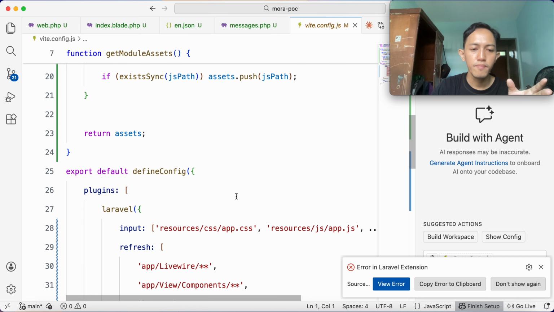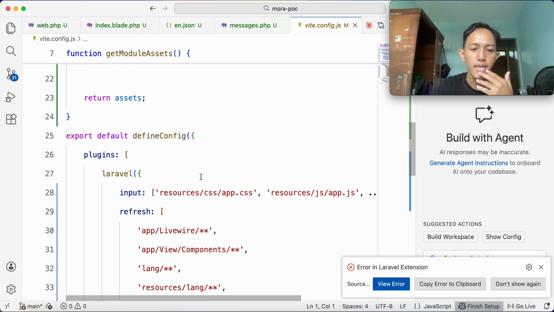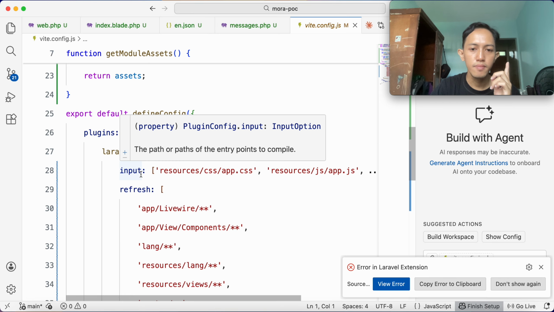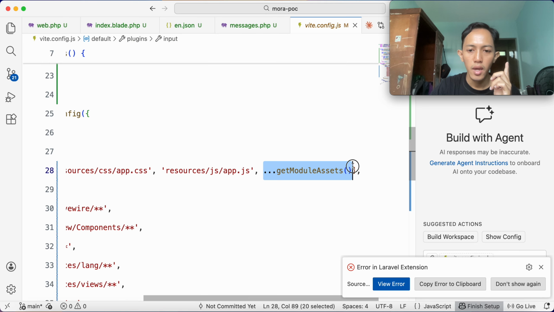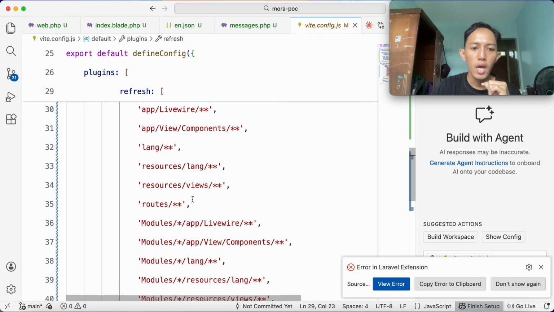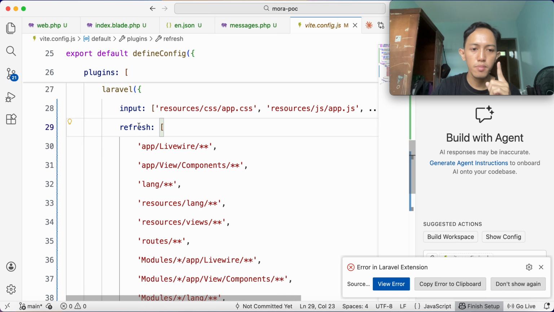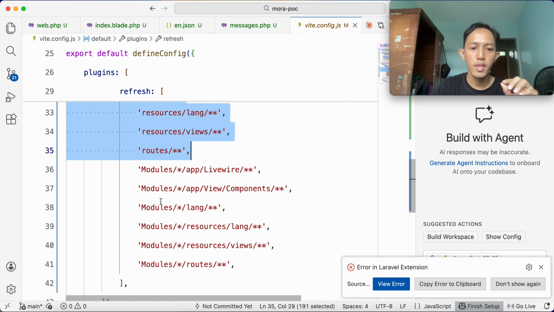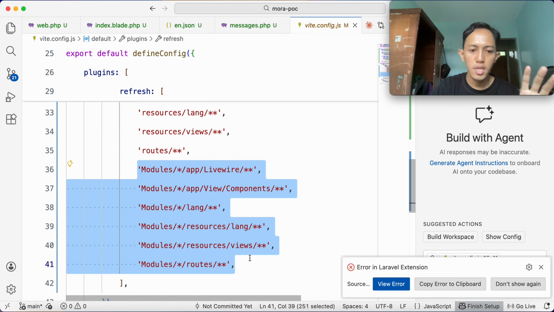Okay, after that, in the Vite config, I make a tweak here. In the input option, I add the getModuleAssets here. I spread the array, and then in the refresh, if you see, I change from refresh equals true to refresh with the array value. So the first block comes from Laravel itself, and then the second block is for the modules directory here.